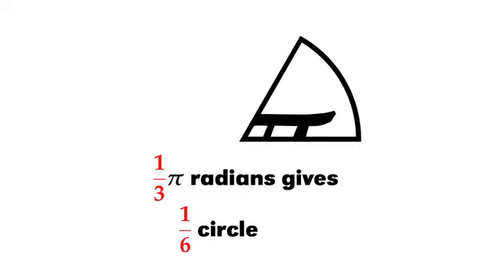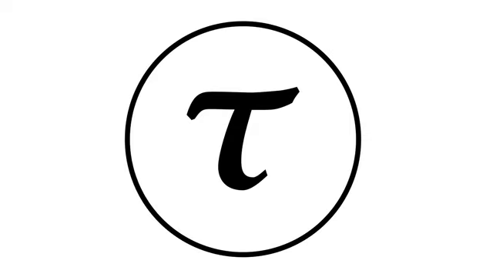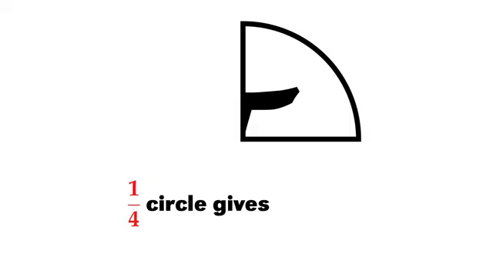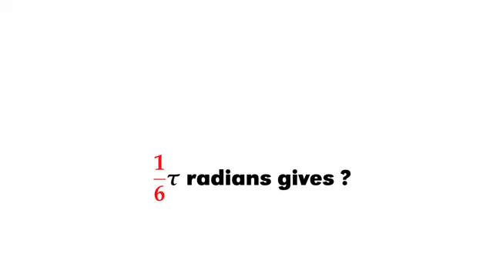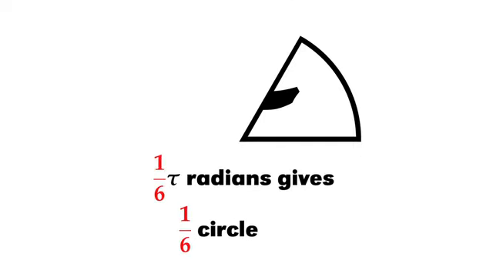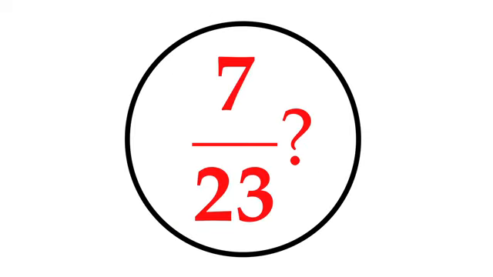Definitely crazy. Now, let's see what happens when we use tau. What is 1/4 of a circle when using tau? Well, it's 1/4 tau radians. Easy. What is 3/4 of a circle? It's 3/4 tau radians. Couldn't be easier. What does 1/6 tau radians correspond to? It corresponds to 1/6 of a circle. Okay, surprise quiz. What is 7/23 of a circle in terms of tau radians? Yes, that's right, it's 7/23 of tau. Seriously, can this be any easier?